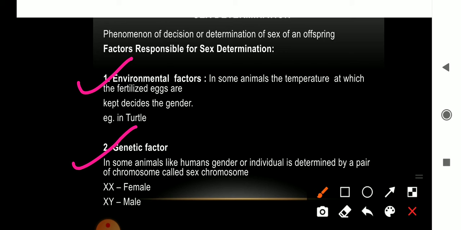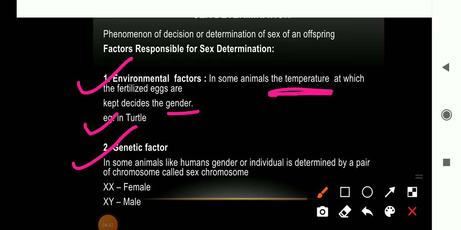In some animals, the temperature at which the fertilized eggs are kept is responsible for the gender of the newborn baby. For example, in the turtle, whether the baby will be male or female depends totally on the temperature. Now the next, the second, is the genetic factor.